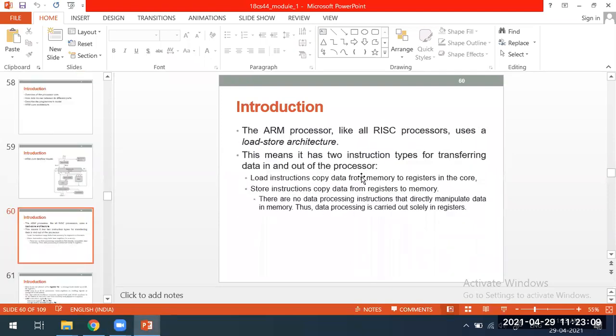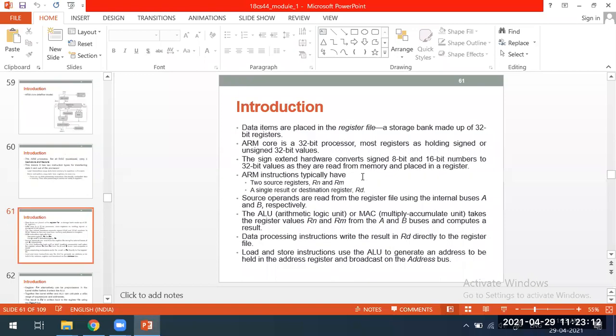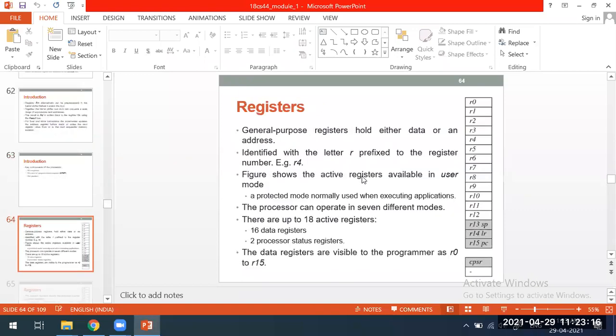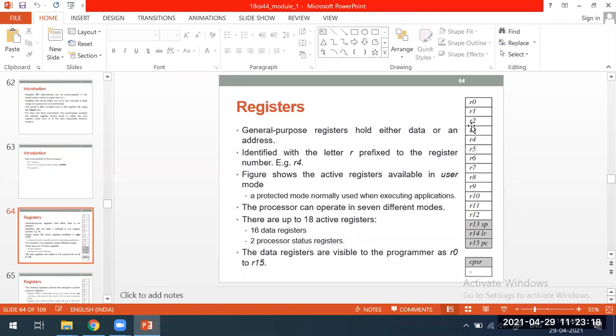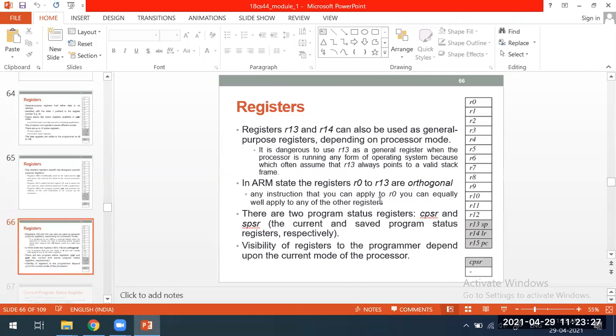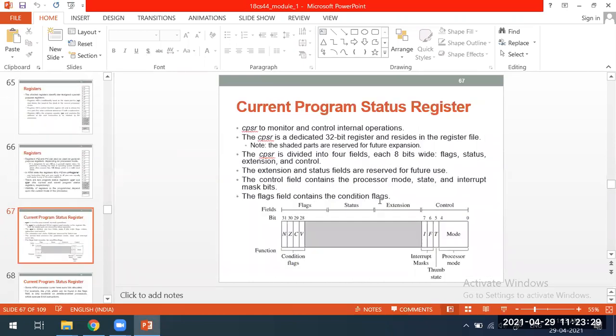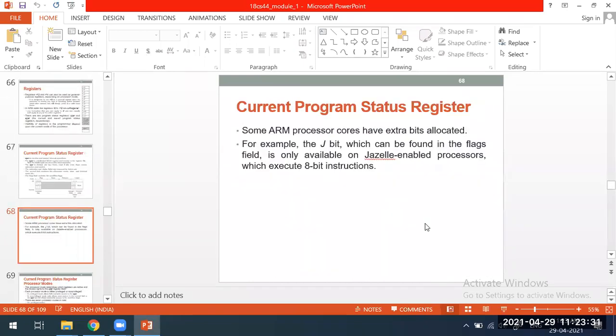In the next class we will discuss this ARM core. After that we will discuss how many registers are there. See, these many registers, R0 to R12, R13, R14, R15, are there. What are the program status registers? Everything we are going to discuss.